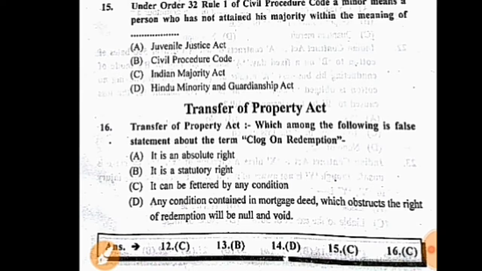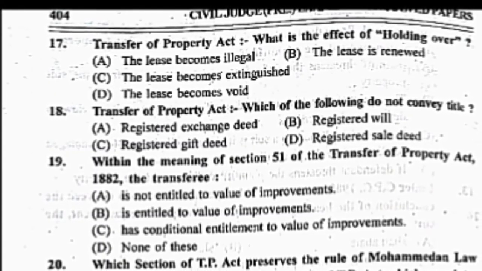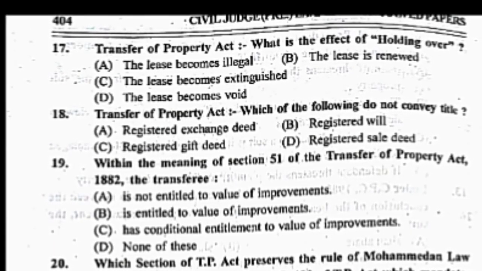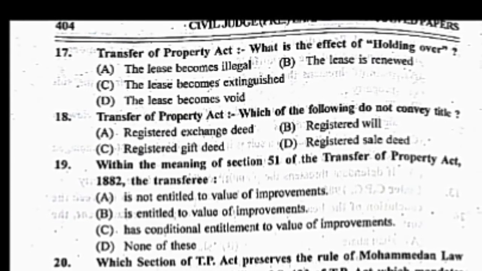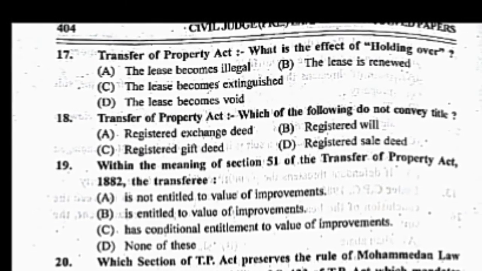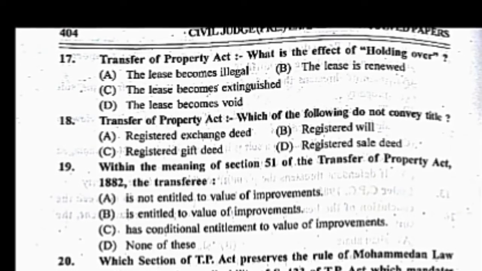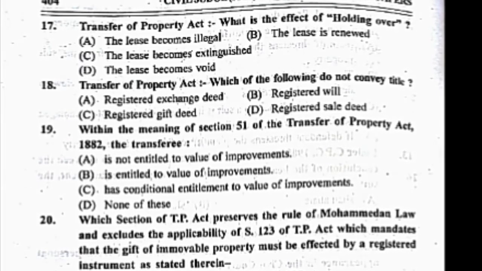Now let's move to the question number 17. What is the effect of holding over? Your options are A. The lease becomes illegal, B. Lease is renewed, C. The lease becomes extinguished, and D. The lease becomes void. The right answer is B. Lease is renewed.